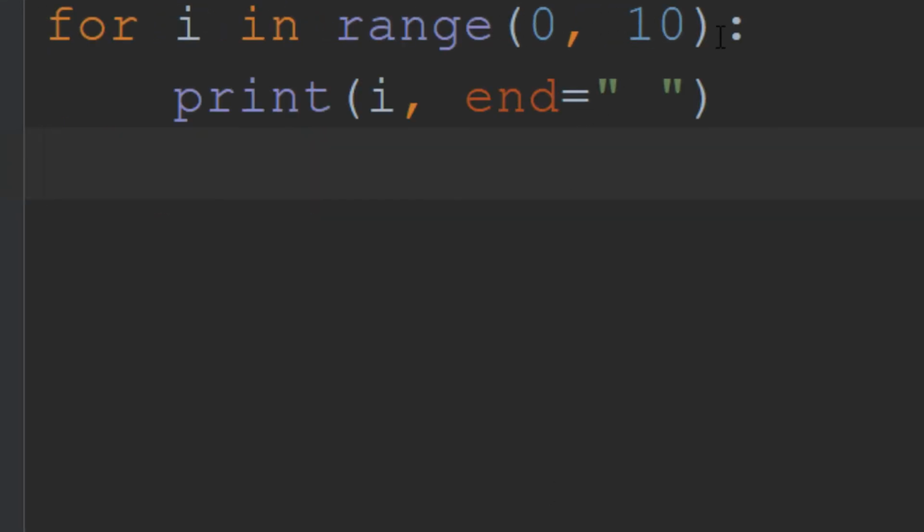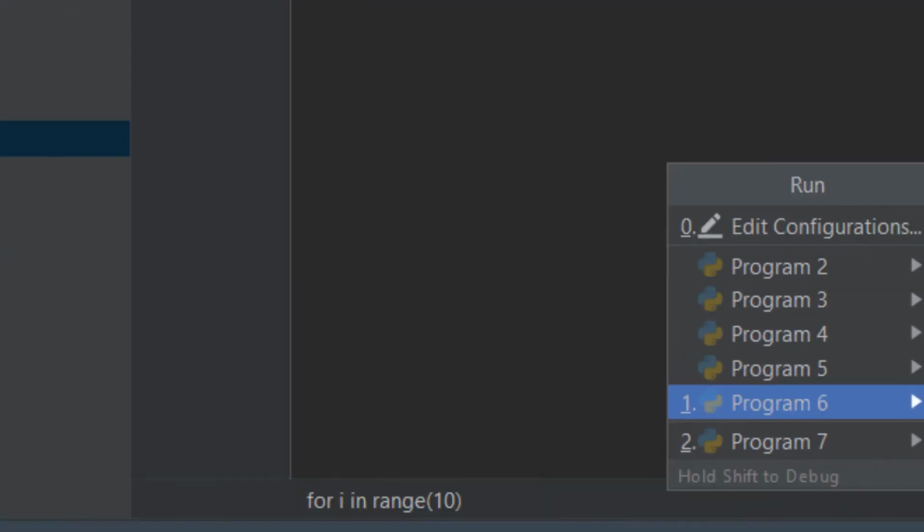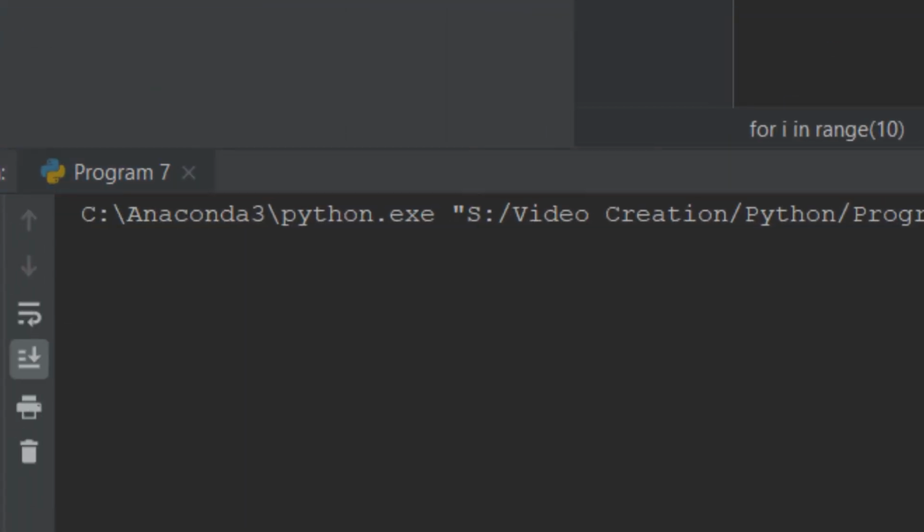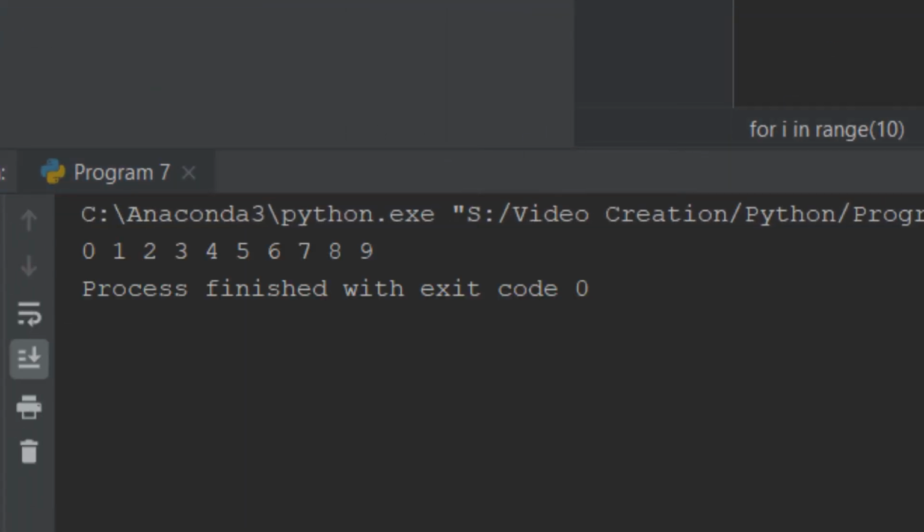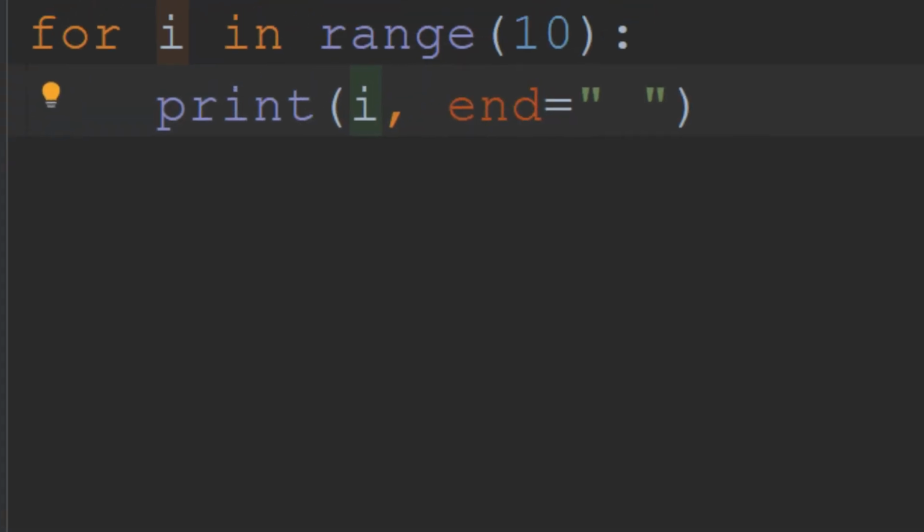There is no need to write 0 here because it always starts from 0 and goes up to the given position minus 1. If I run it right now, you can see it prints 0, 1, 2, 3, 4, 5, 6, 7, 8, 9 but not 10, because it executes from 0 to the given range minus 1.